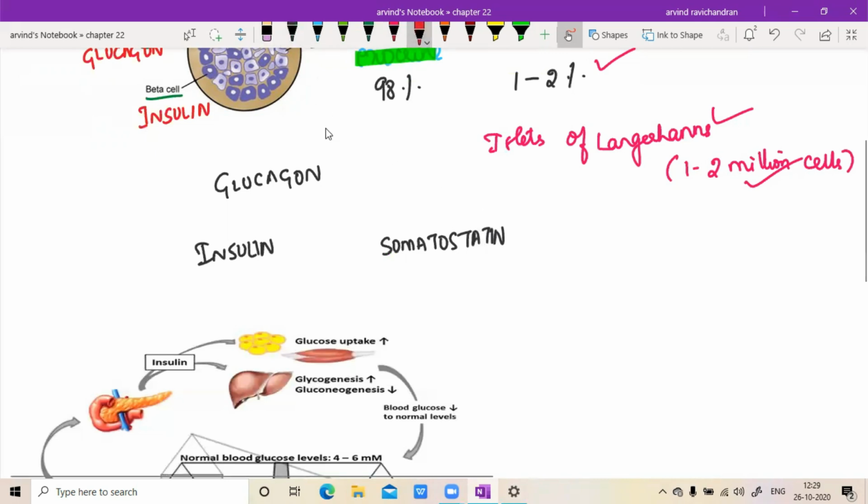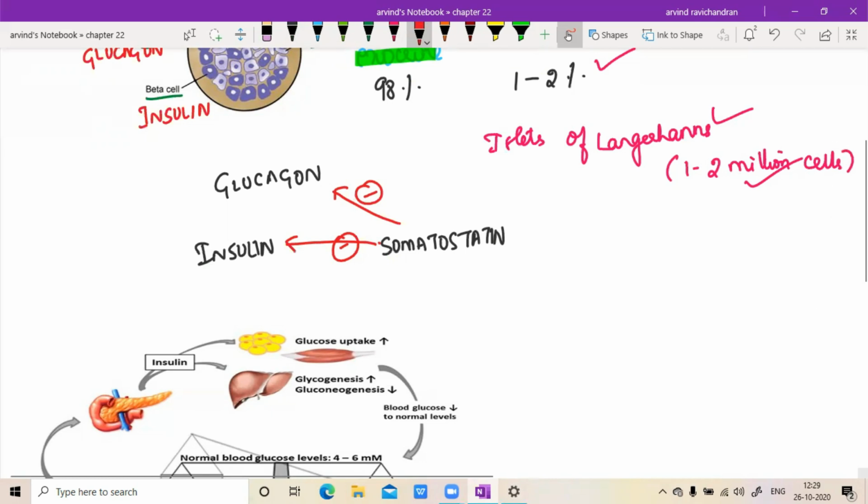Glucagon and insulin have opposite effects, right? Somatostatin is said to exhibit an inhibitory effect on both of these hormones. So that is the importance of the delta cells. It's not covered in our NCERT textbook, but it is good to know. So we are just at the initial points.